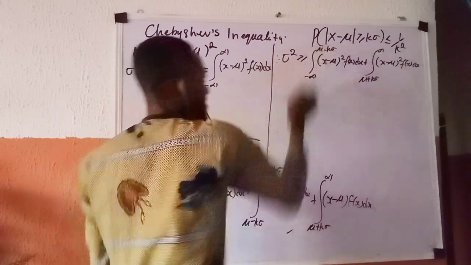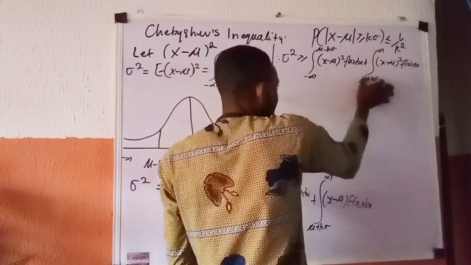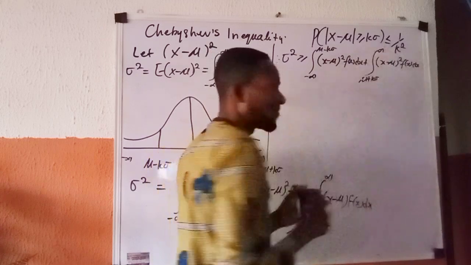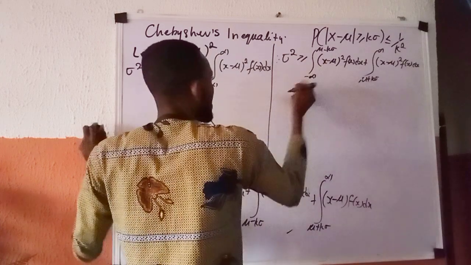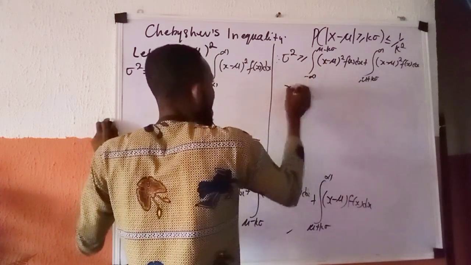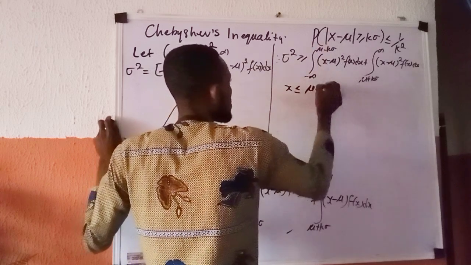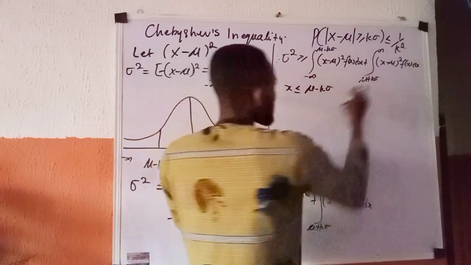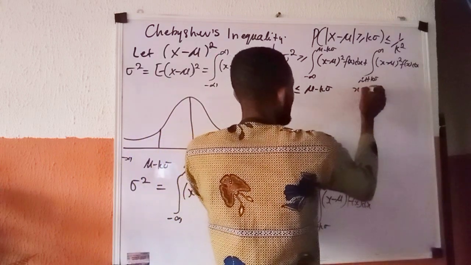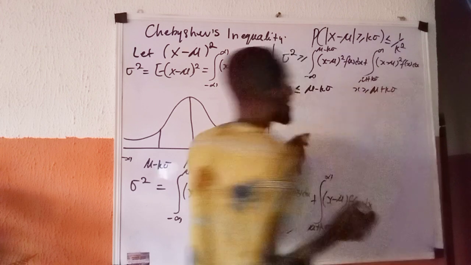From here, it is from here to infinity, so x is greater than this quantity. Meaning that for this one, my x is less than or equals this quantity, which is mu minus k standard deviation. And of course here, my x is greater than or equals to mu plus k standard deviation.